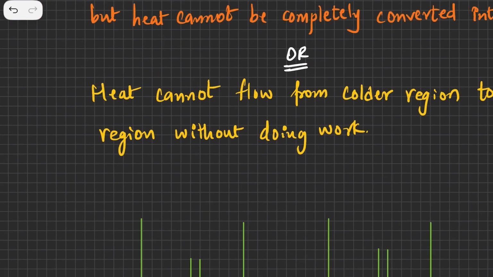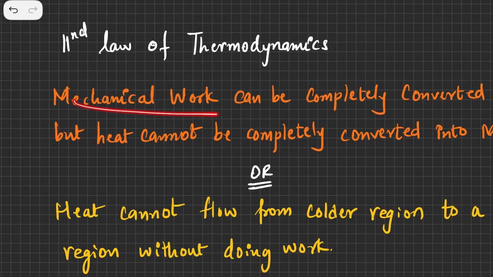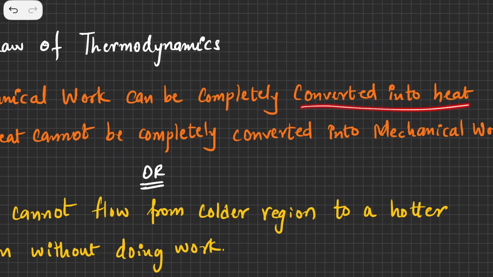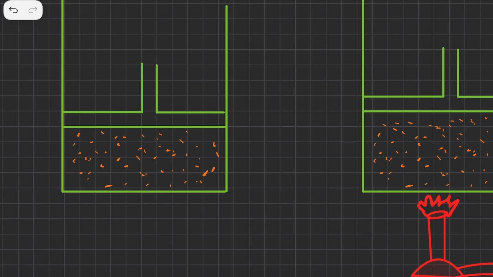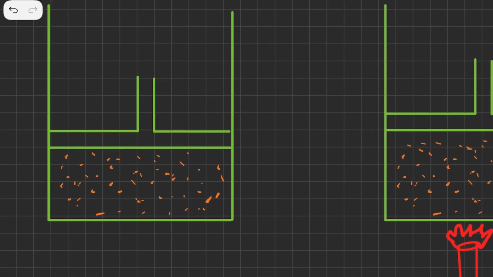Now what we have done is we have moved the piston. That means we have done mechanical work, and it is getting converted into heat. Now if you see, after a long period of time, you will find out that the system is going to come into equilibrium. As the system comes into equilibrium, all the energy gained by the molecules will be lost to the surrounding. That means all the work we did is now totally converted into heat. All the work done we did, that is completely converted into heat.